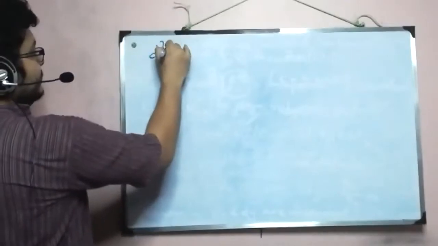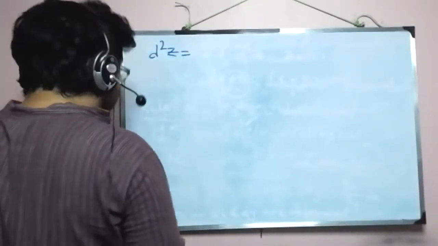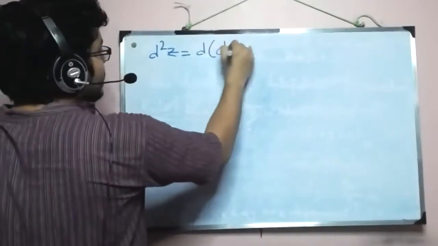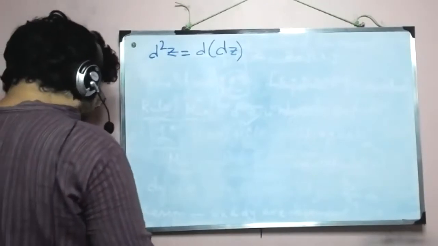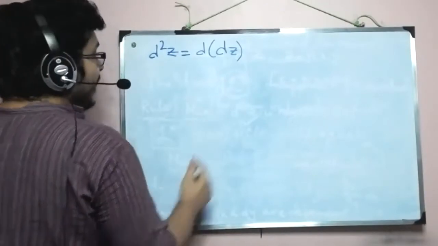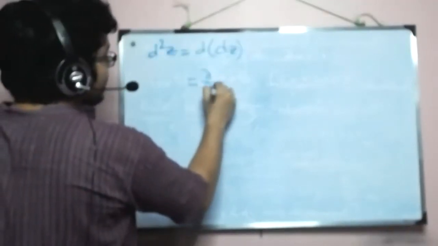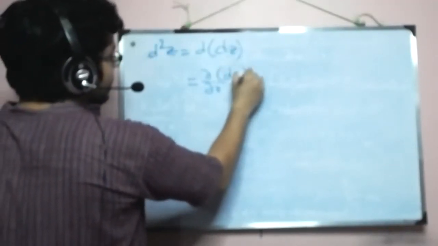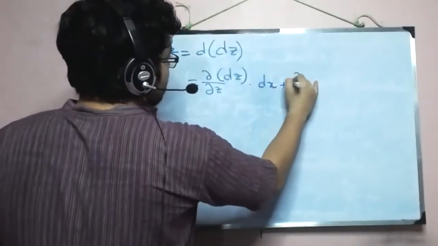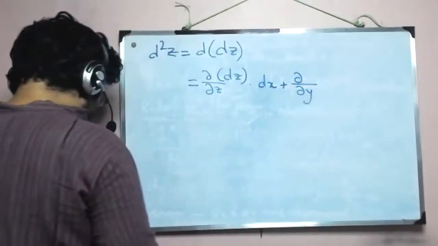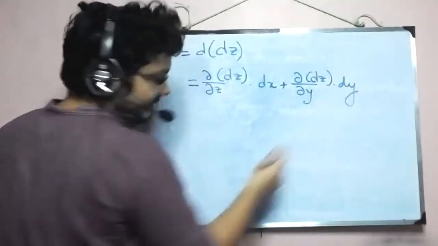So d2z, which basically means d of dz. And that said, this is del z of dz del x dx plus del z of dz del y dy.